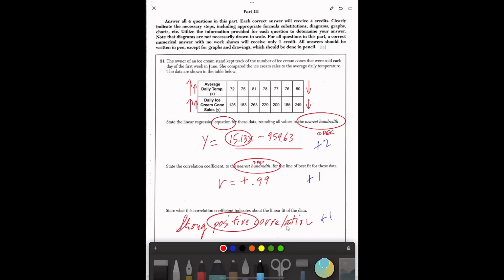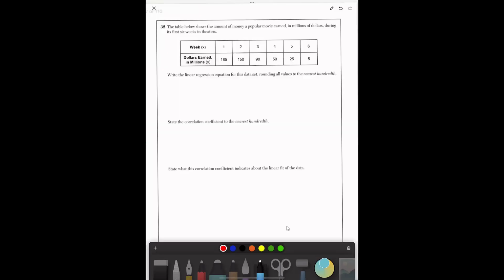All right. Now I'm going to do the second question here. It's saying the table below shows the amount of money a popular movie earned in millions during its first 6 weeks. What you should see here is that when a good movie comes out, it usually makes a lot of money. Then every week it loses customers, and over time it basically drops off the map altogether. So this one is going to be a negative correlation. As the weeks go up, the amount of money you make usually goes down for that particular show.